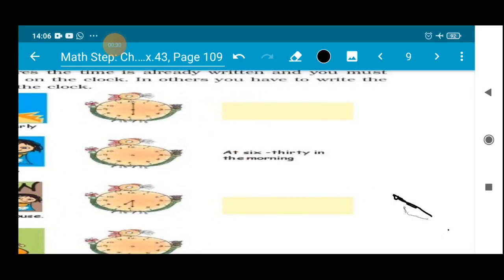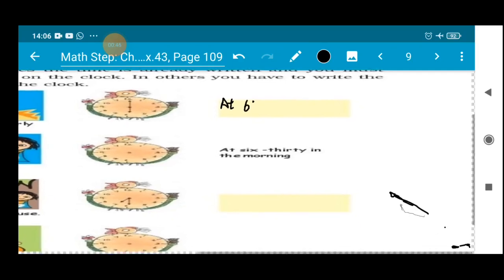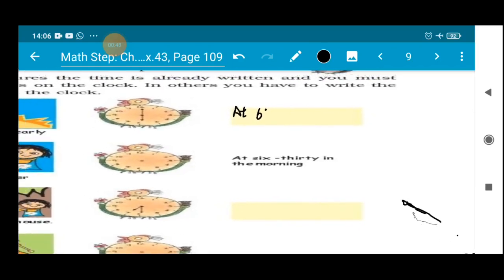Now here you have to write the time for Kusum. So you can write at 6 a.m. in the morning.